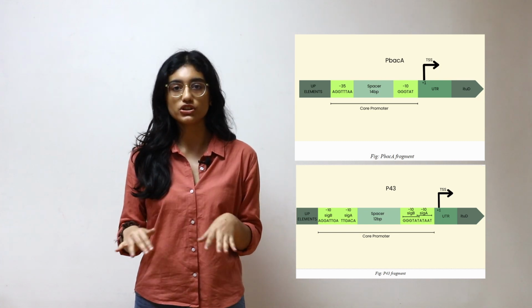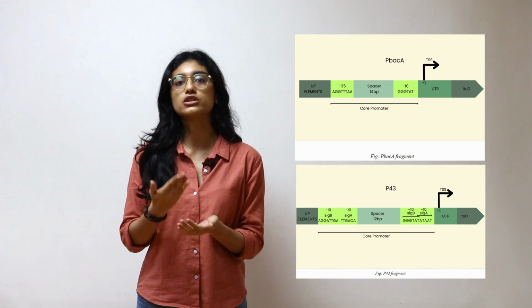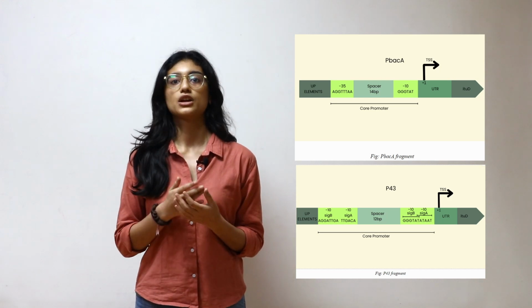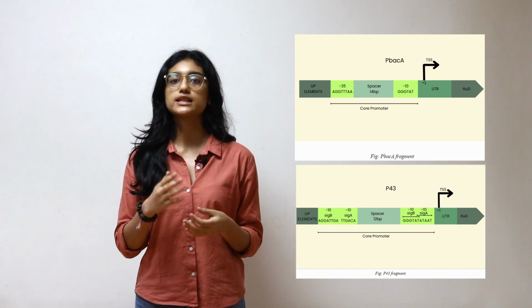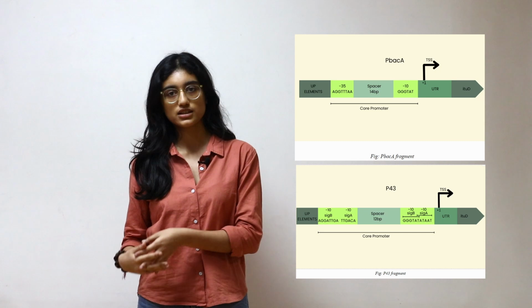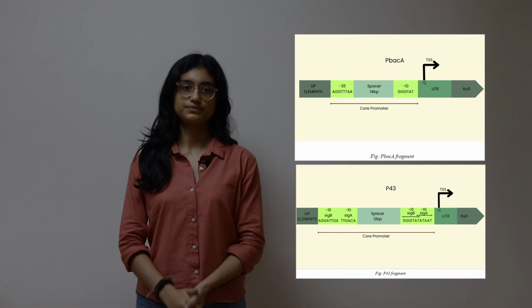P43 is expressed continuously, that is throughout the life of the bacteria, and shows high expression in the logarithmic phase. It is a sigma A dependent promoter. P-BAC-A expresses during the stationary phase when bound by the sigma factor B, which is a transcription factor produced in response to stress. This stress could be directly or indirectly induced by the fungus.